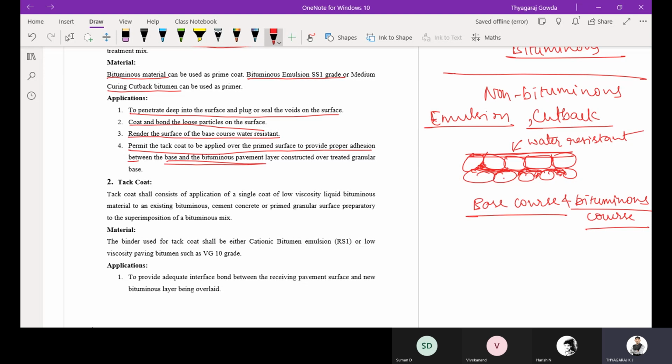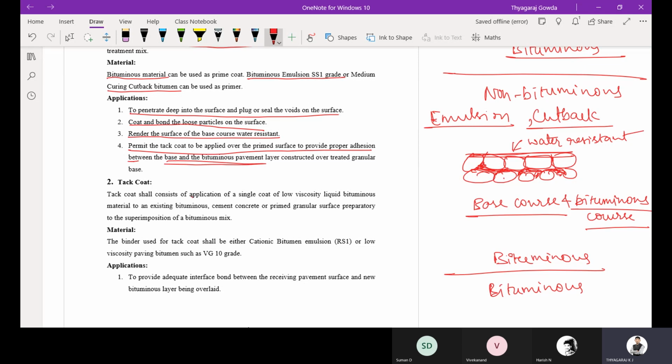Then what is this tack coat? Here we have seen prime coat, non-bituminous to bituminous, but tack coat is bituminous to bituminous layer. Whenever the receiving layer is a bituminous layer and the applying layer is also a bituminous layer, then we can go for this tack coat.